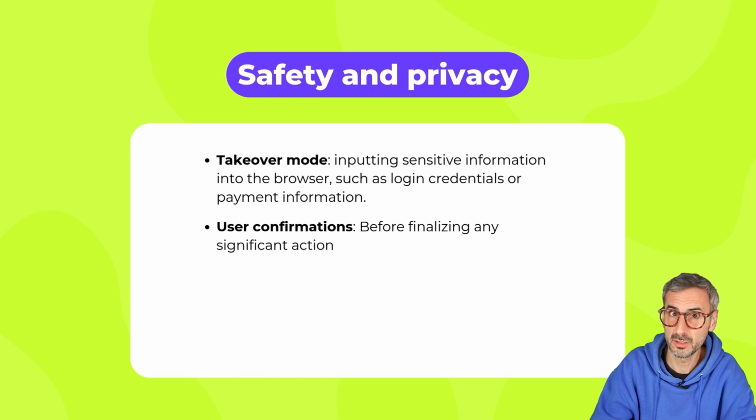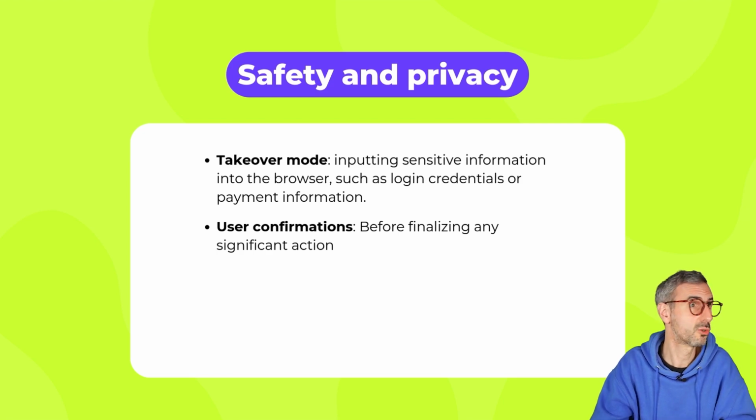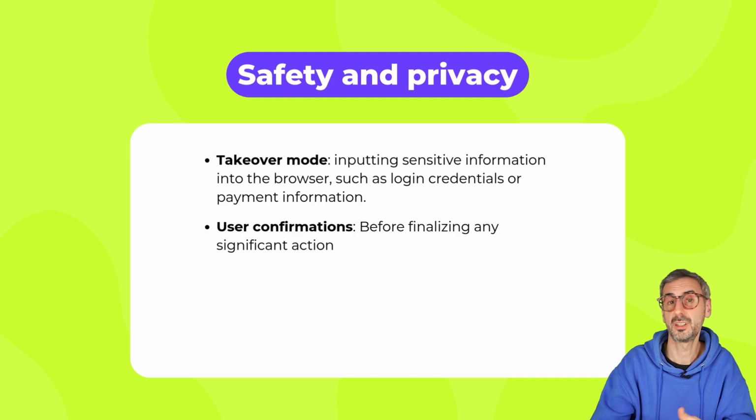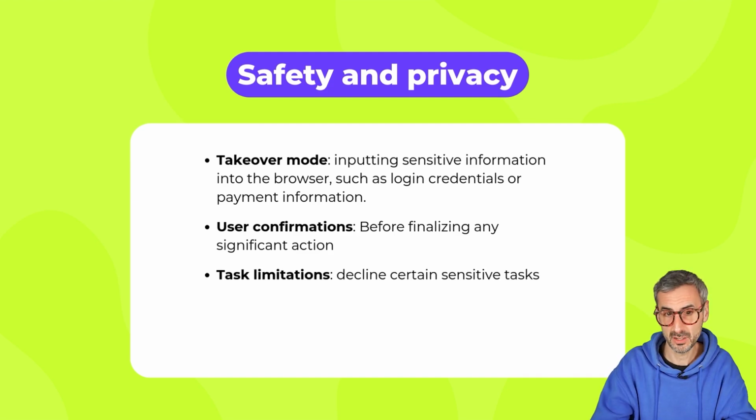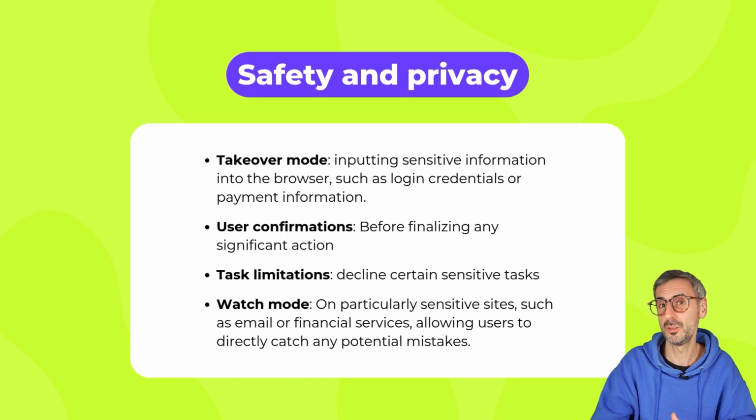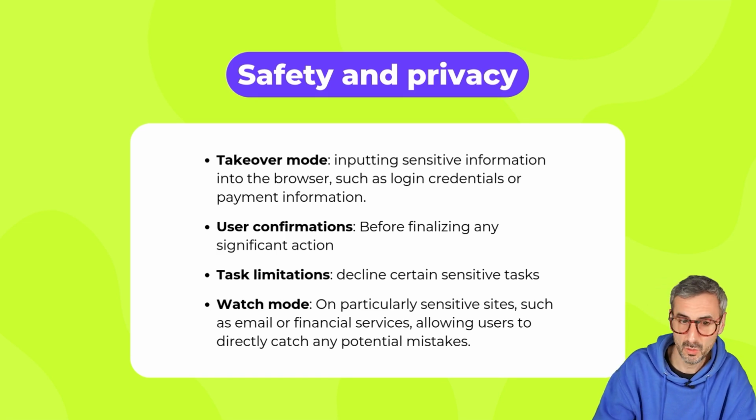User confirmations, to mitigate the wrong choices from the model, from the operator. Before finalizing a significant action, you will be asked to confirm. And then task limitation: it will decline certain sensitive tasks, whatever is dangerous, illegal, or just harmful. And then watch mode, we haven't seen any of that in the demo, but I've read about it